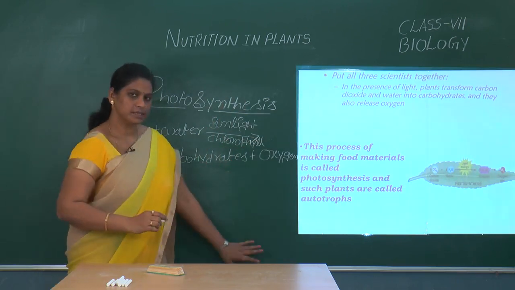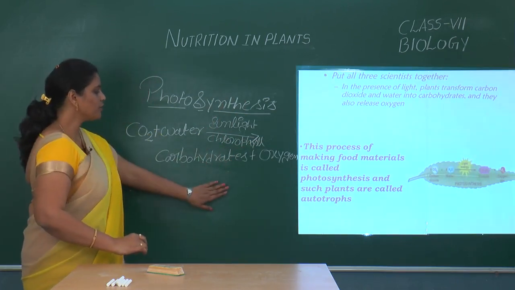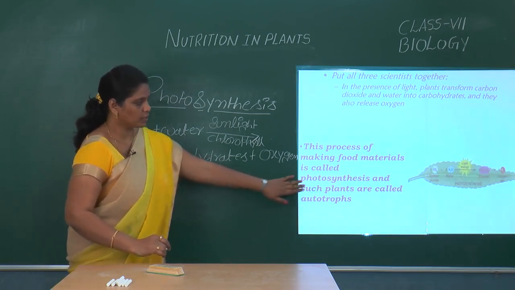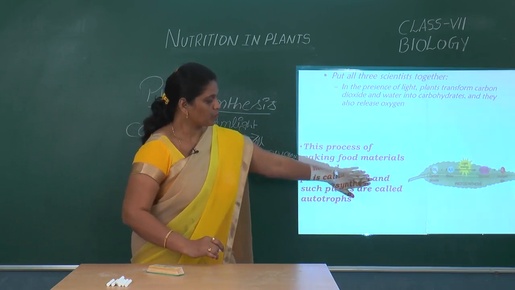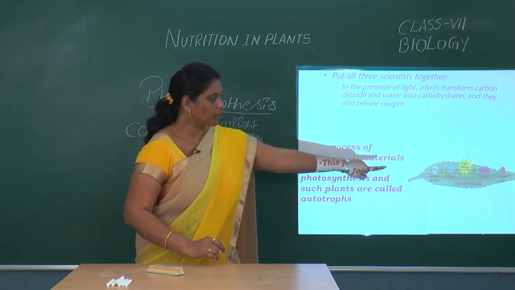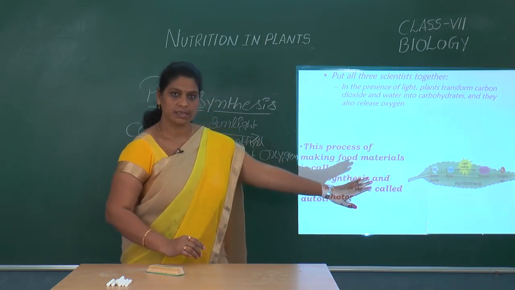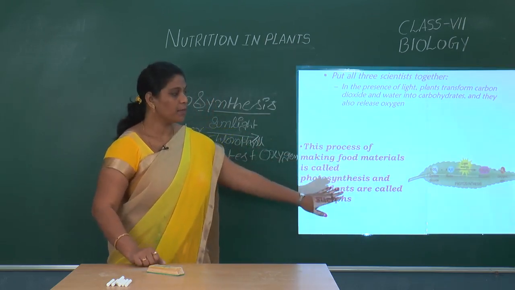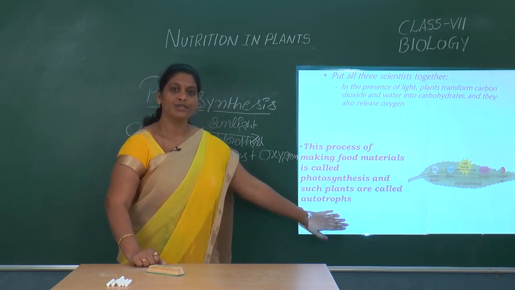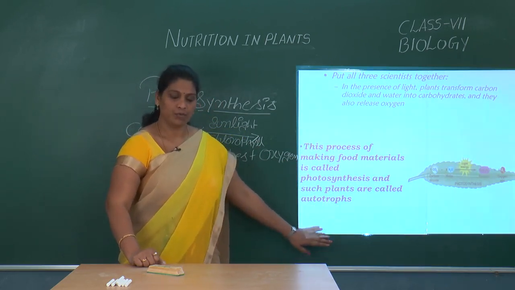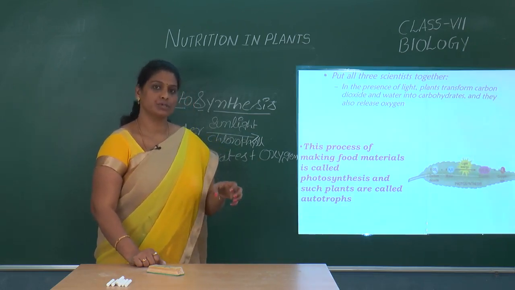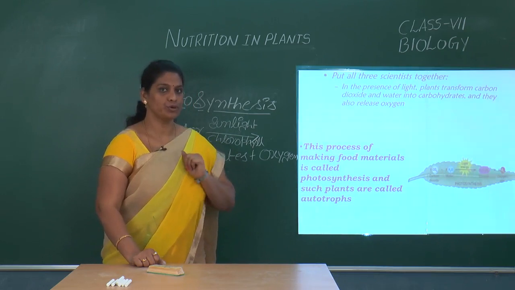That means this is the overall equation for the process called photosynthesis. Just check out here: carbon dioxide, water, light energy, carbohydrates and oxygen. That means these are all the basic compounds which are produced or utilized in the process. Once again, we will see the materials which are used in the process of photosynthesis.